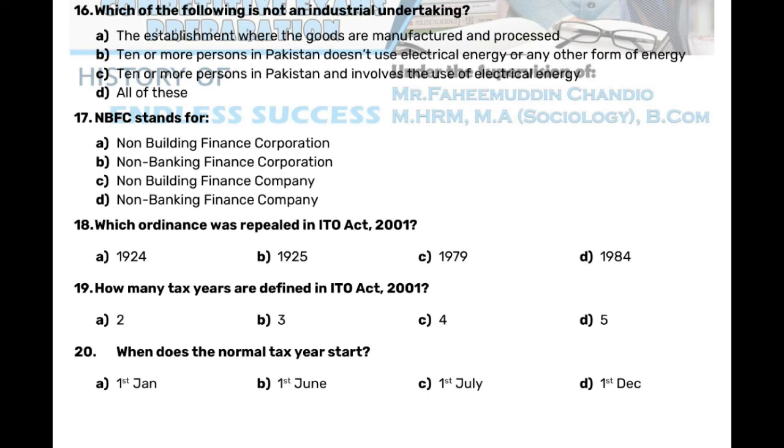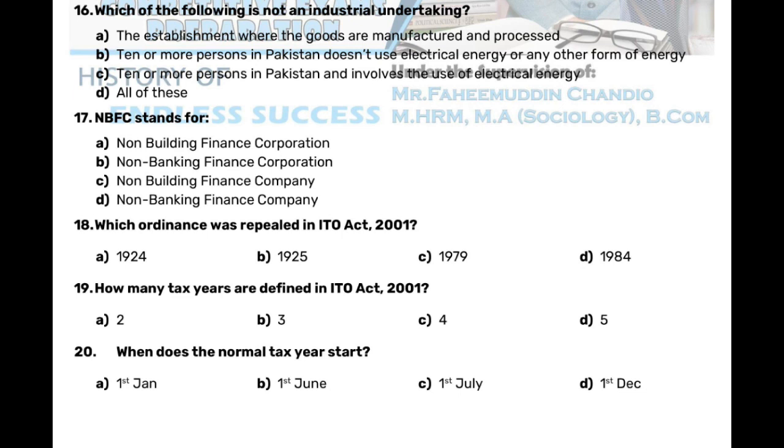Non-Building Finance Corporation. B. Non-Banking Finance Corporation. C. Non-Building Finance Company. D. Non-Banking Finance Company. Which ordinance was repealed in ETO Act 2001? A. 1924 B. 1925 C. 1979 D. 1984. How many tax years are defined in ETO Act 2001?